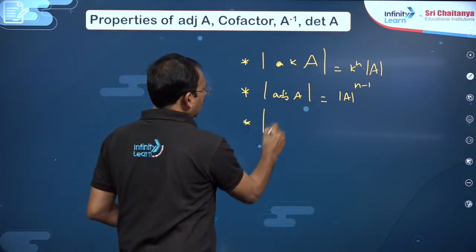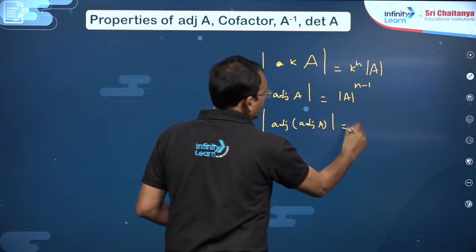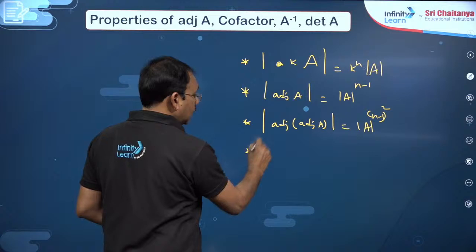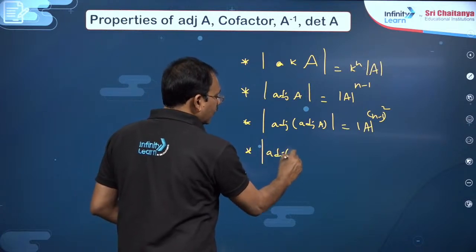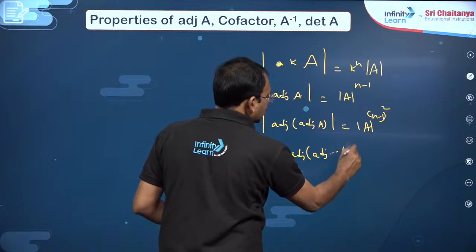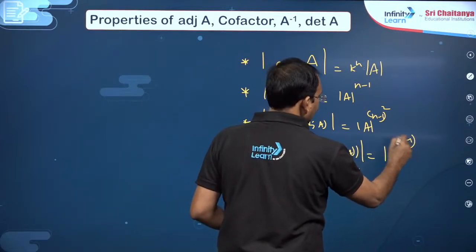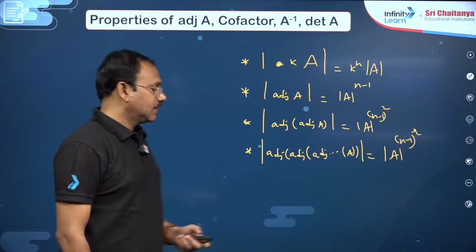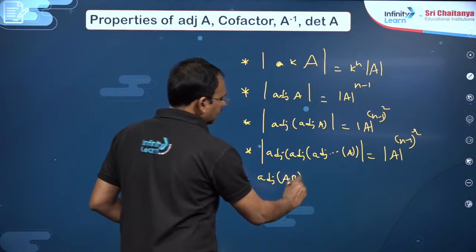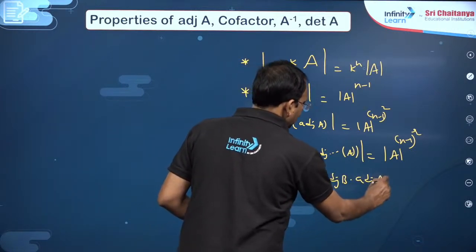Then det of adjoint adjoint A is going to be det A to the power of n minus 1 whole square, and det of adjoint repeated r times is det A to the power of n minus 1 whole power r, and adjoint of AB will become adjoint B into adjoint A, most important results.